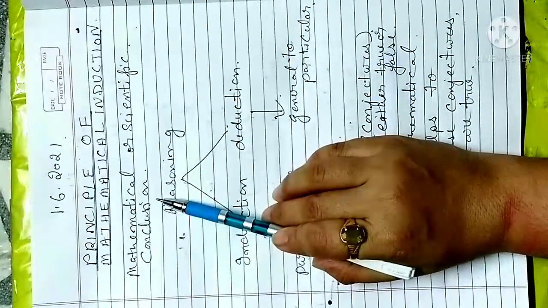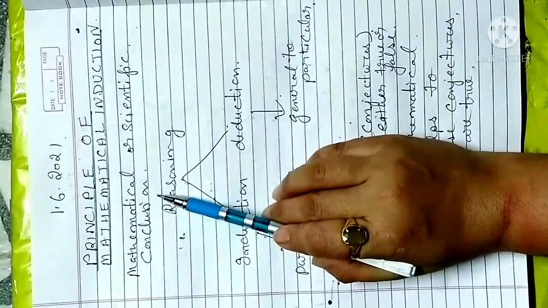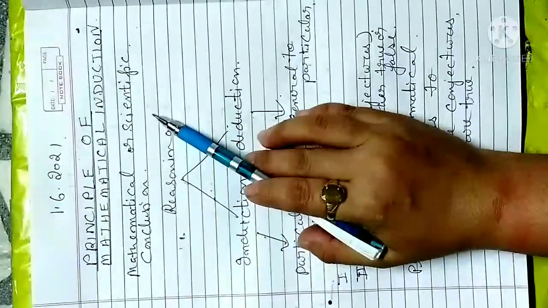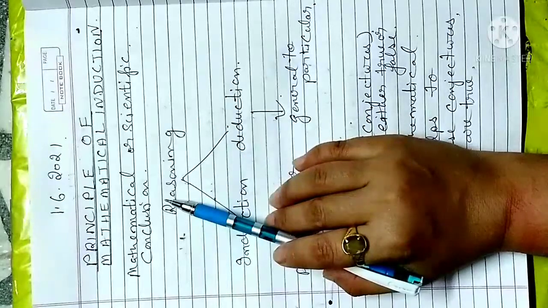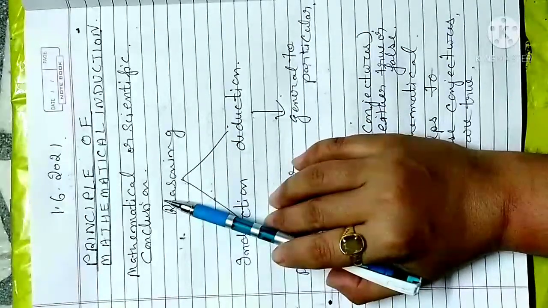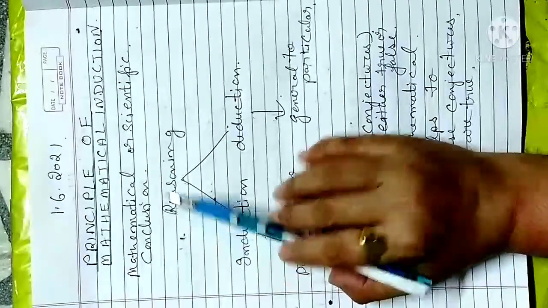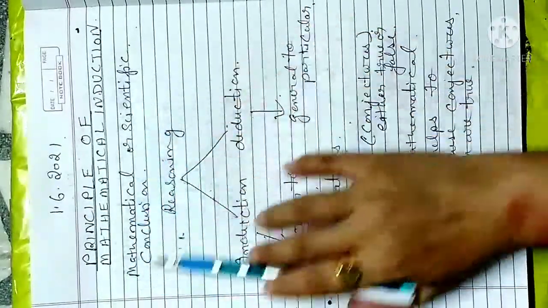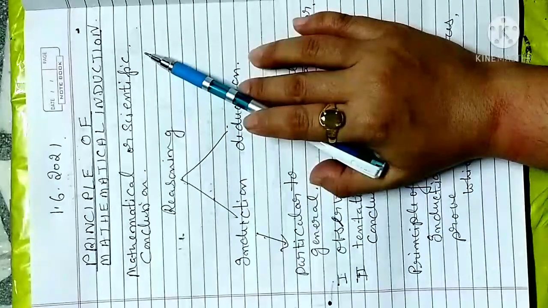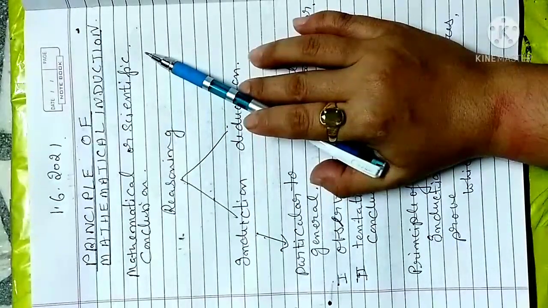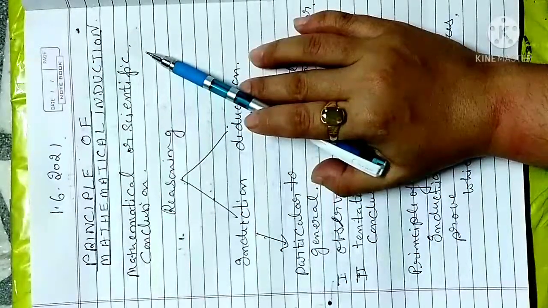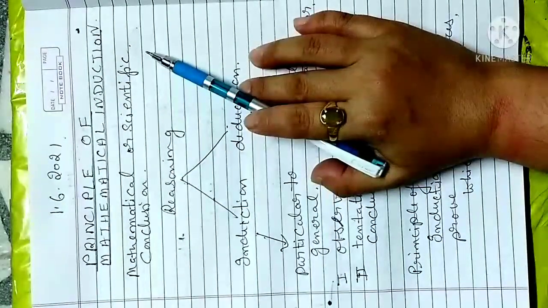Either we think about the mathematical way, how it will happen. The scientific way means experiment: if an experiment is done on this conclusion, it will be true or false. That is considered our reasoning, because behind every question there is a reasoning. There is a reason behind any question and behind any answer.